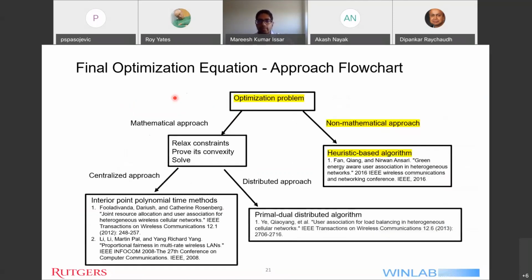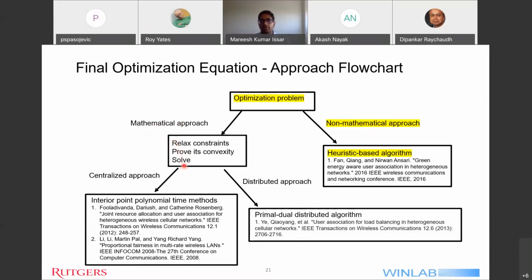This slide depicts an approach flowchart, which is a way to see the different approaches that existing researchers have taken. First of all, for any optimization problem similar to that presented in the previous slide, there's a mathematical approach which people tend to follow by relaxing some of the constraints, proving its convexity, and then solving it.